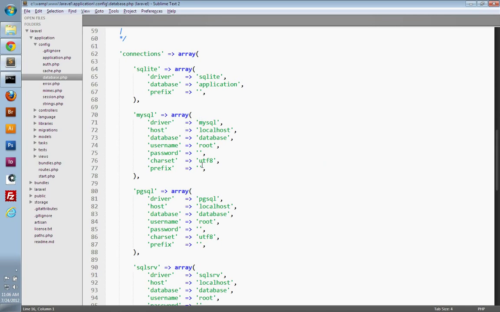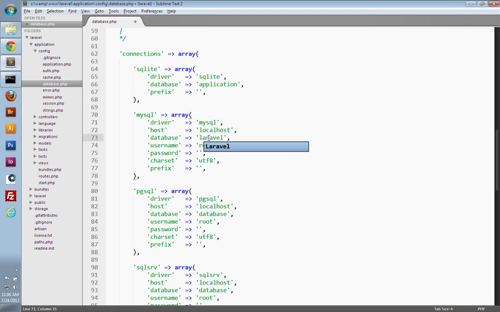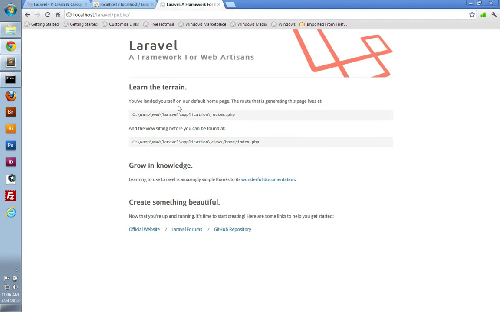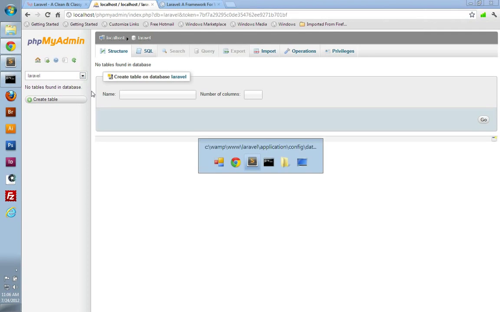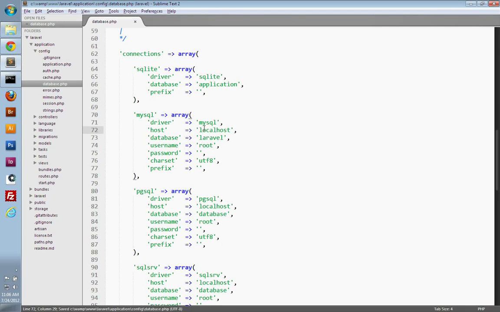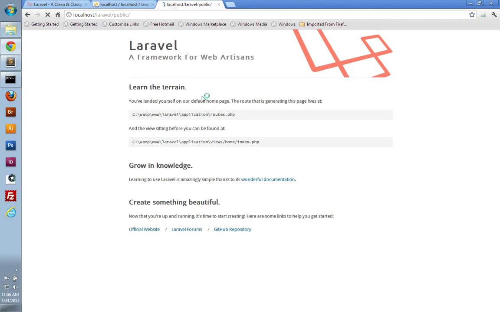You'll just want to enter in your database credentials for whichever database you're going to use. I'm going to use MySQL, and I can leave all of these settings the way they are, as these work for my development server. I just need to change the database that I'm using. My database name is laravel. I've already created this. If we go to the browser, you can see I'm using phpMyAdmin here, and here's my laravel database. Once you update your credentials, you can save the file, and that's it for configuration. I'll refresh one more time to make sure nothing broke, and there we go.